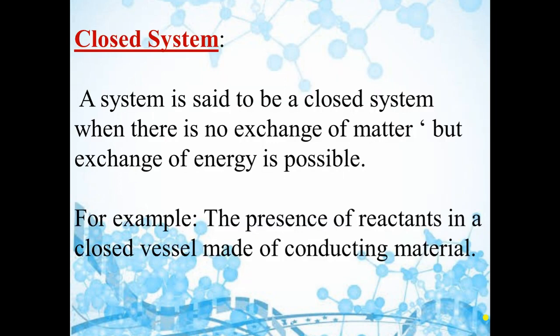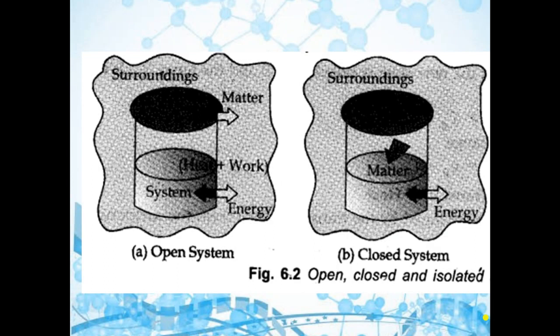Next is closed system. If a system can exchange only energy with the surrounding but not matter, it is known as a closed system. For example, if some water is placed in a closed metallic vessel, this is the closed metallic vessel and it is closed from the upper part.